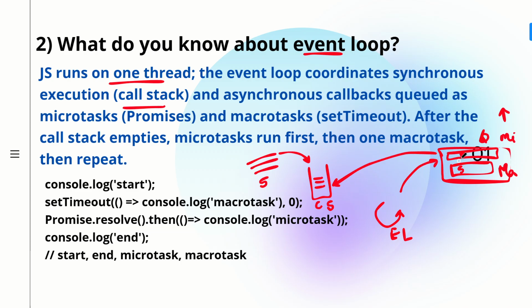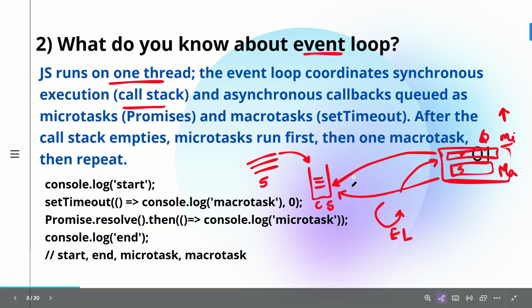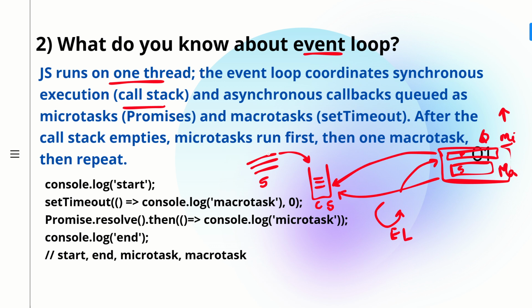Again, the event loop will check if there is any other pending promise. If there is, then setInterval and setTimeout have to wait until all the microtask functions are executed. Once the microtask queue is empty, only after that will the event loop check the macrotask queue, and if there is any function there, it will take it into the call stack too. This is how asynchronous code gets executed. So this is about the event loop. You can explain this complete working to the interviewer: the event loop is the way JavaScript is able to manage both synchronous and asynchronous tasks, because it is a single threaded language.